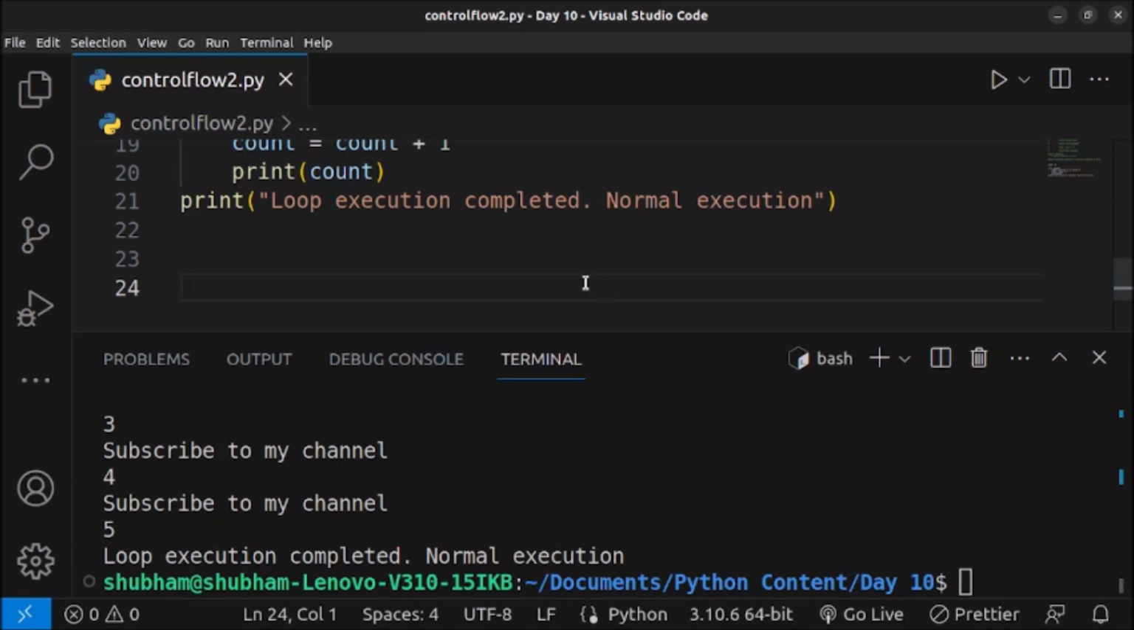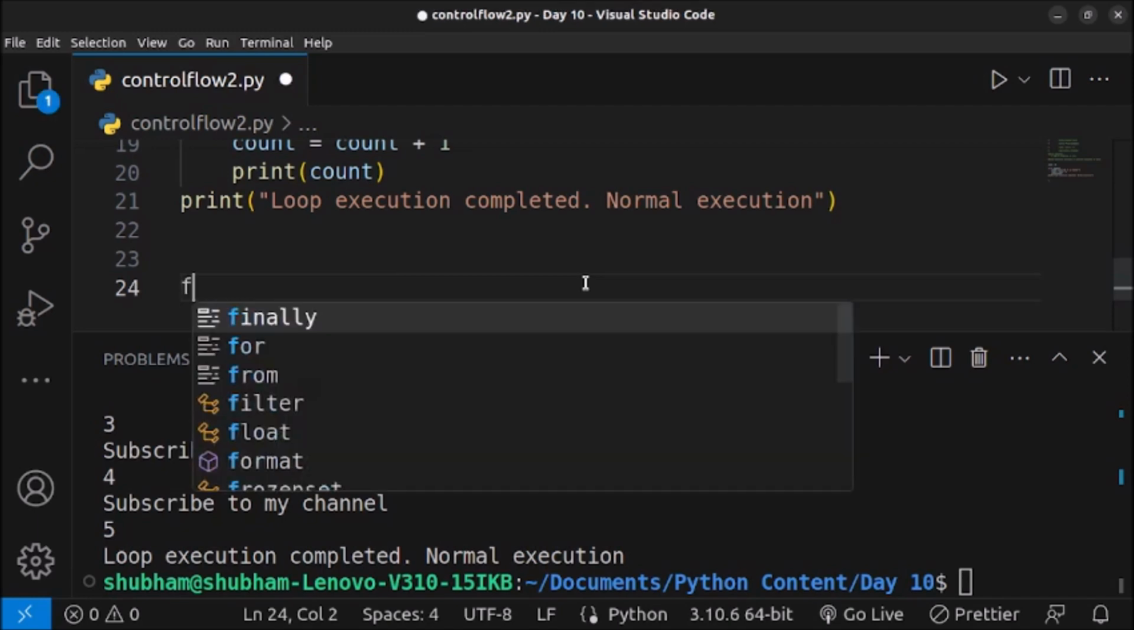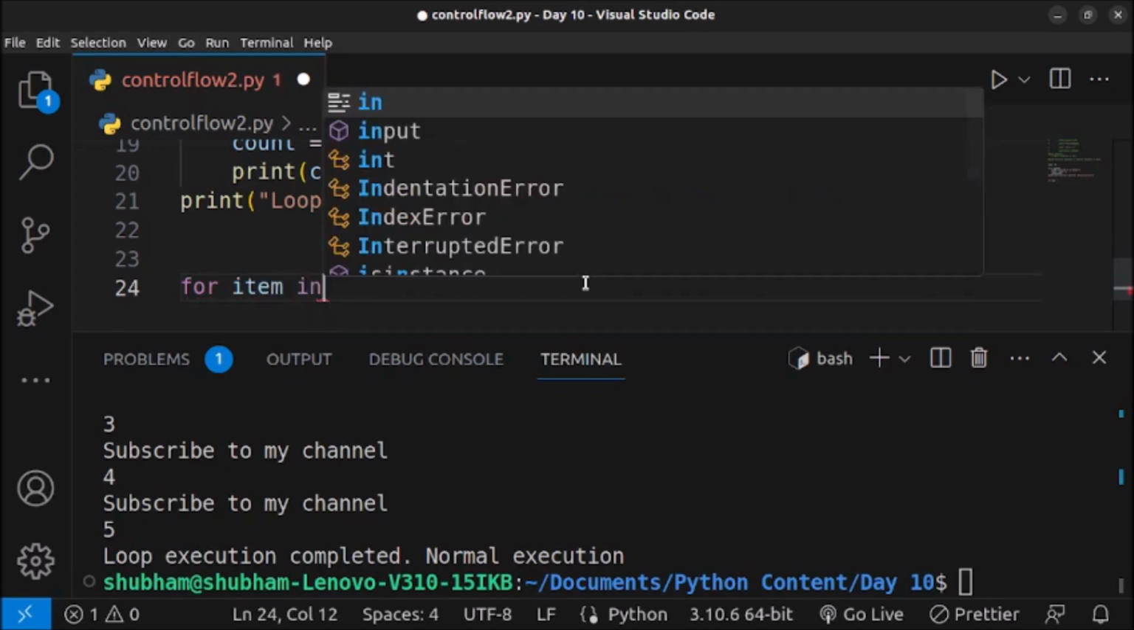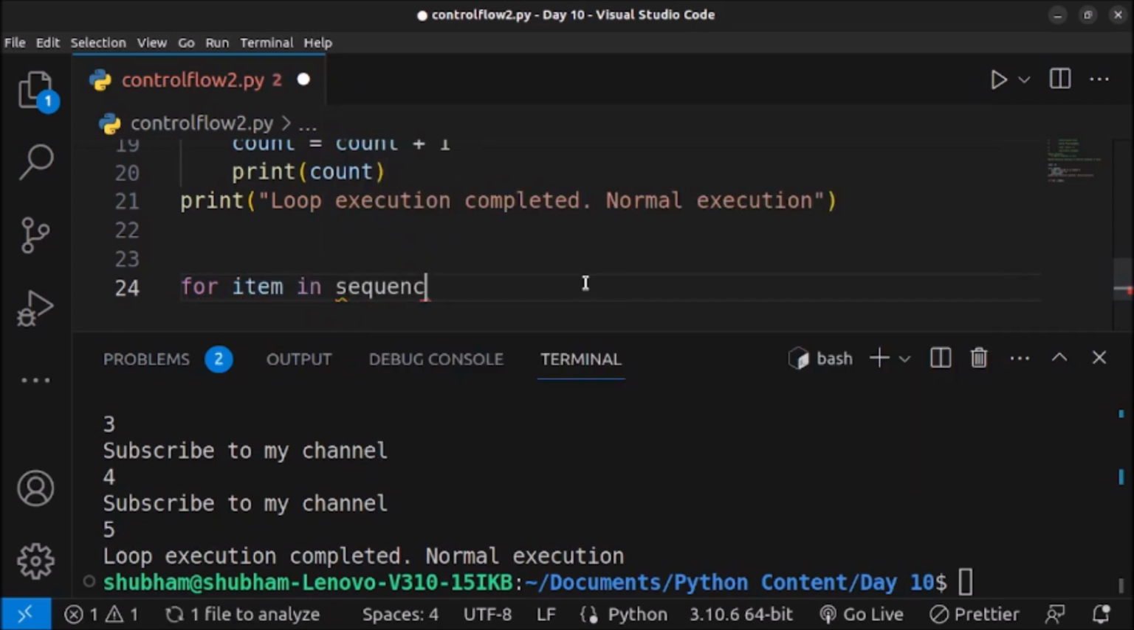So let's look at the structure of the for loop. So the for loop is like this. We have to use the keyword for, and then we have to have some iterating variable. So we have to create one variable here, and this variable can be named anything. Currently we are using the name item for that, and for item in a sequence. So this sequence can be a list, tuple, string, or any iterable object.